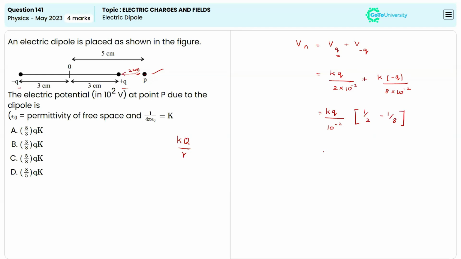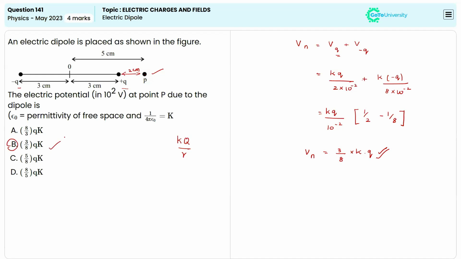When we simplify this, we will get the answer of 3 over 8 times kq. So this is the value of net electric potential at point P. So the correct answer here will be option B.